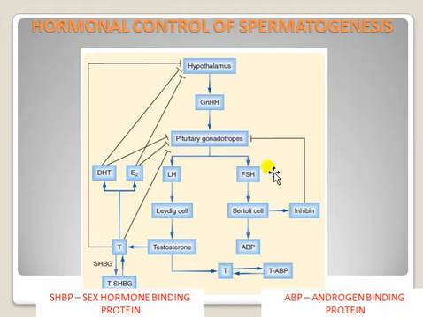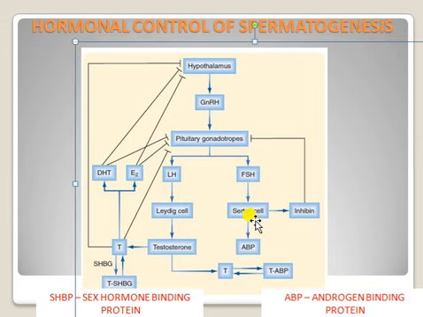See, the follicle stimulating hormone stimulates the Sertoli cells. These Sertoli cells release the androgen binding protein, ABP. Fine. Up to here we have to understand. See what is happening next. The luteinizing hormone. You already know where the Sertoli cells are present: in the seminiferous tubule. Next comes the luteinizing hormone.